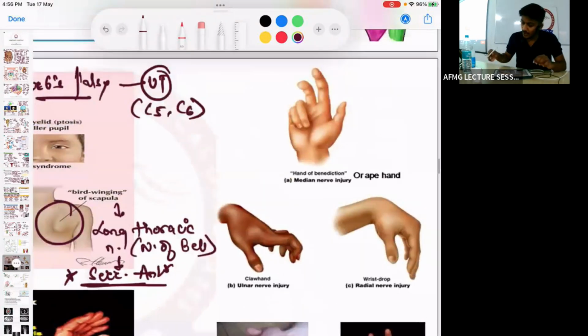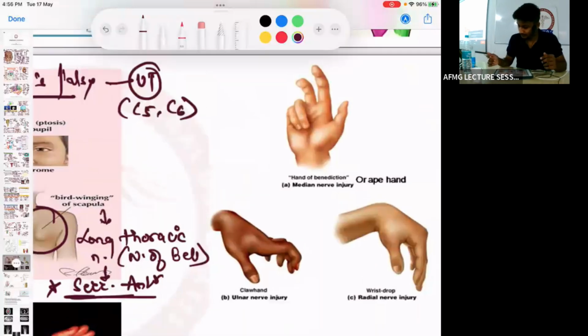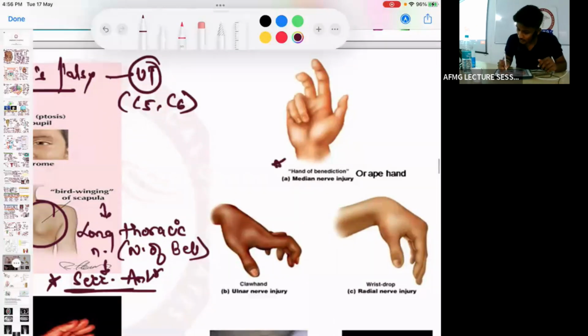Then you can see over here, a person is having this kind of deformity. So partial claw दिख रहा तुम्हें? मेरे को तो partial claw नहीं दिख रहा. Here the patient is trying to close the hand, but is not able to close it properly. This is called hand of benediction, also known as Pope's hand.